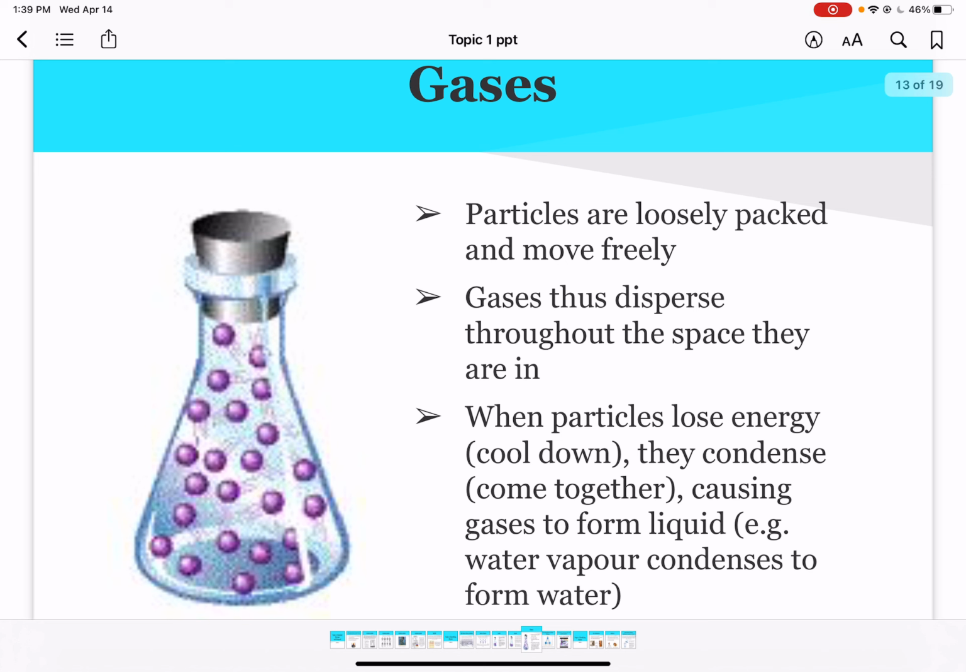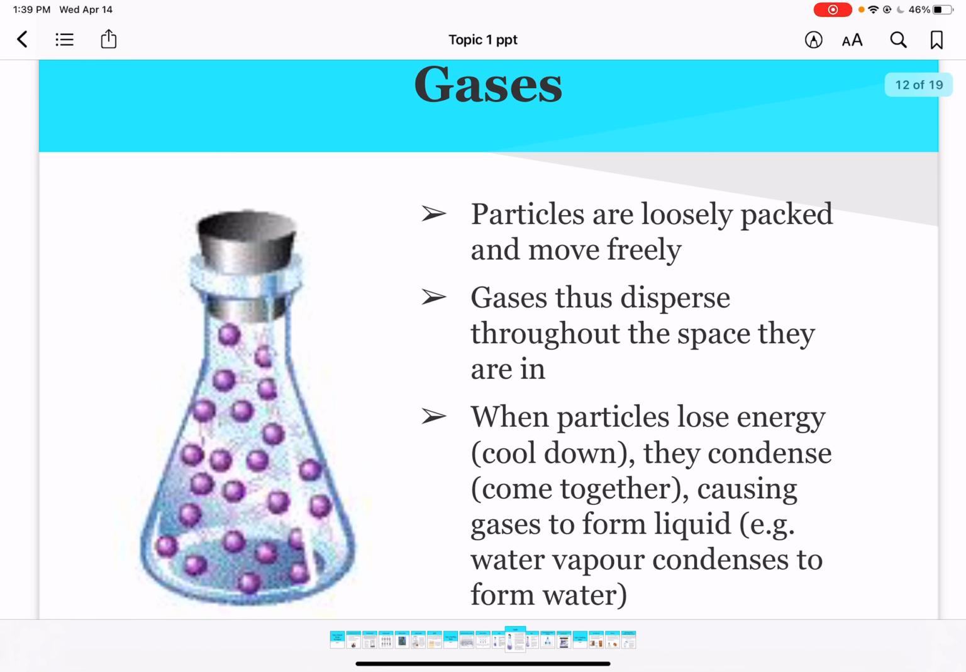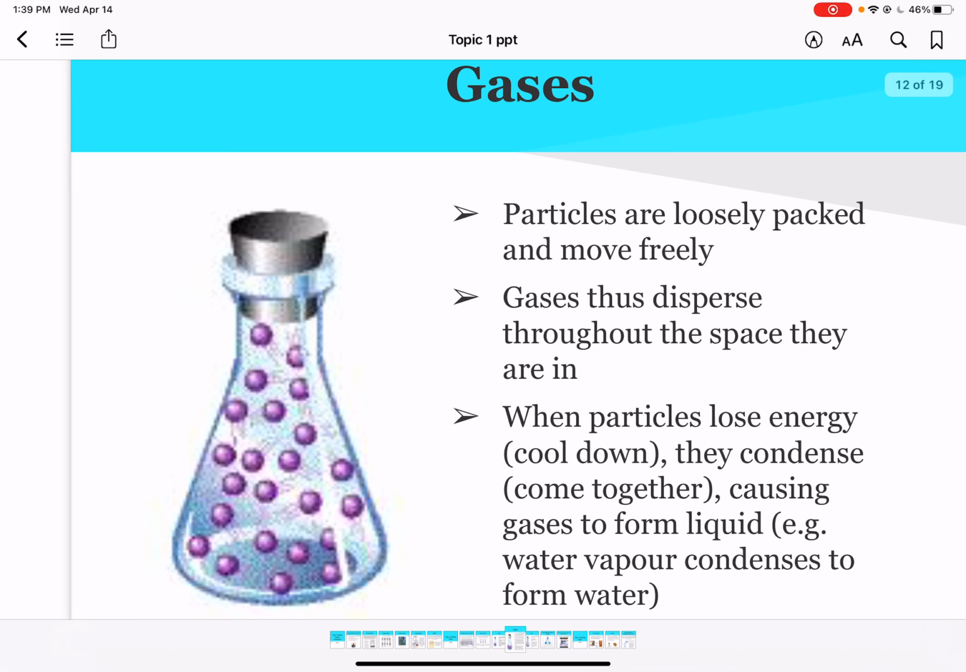Gases, those are loosely packed, freely moving particles. Gases disperse throughout the space they are in. And when particles lose energy, they cool down, they condense or come together, causing gases to form liquids. Water vapor condenses to form water. So when water particles lose their energy, they're going to start to become a liquid that's also condensing or going tightly packed back together.